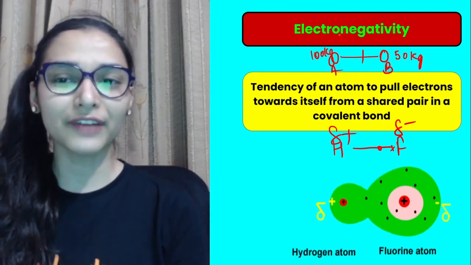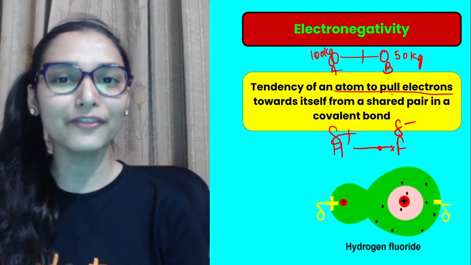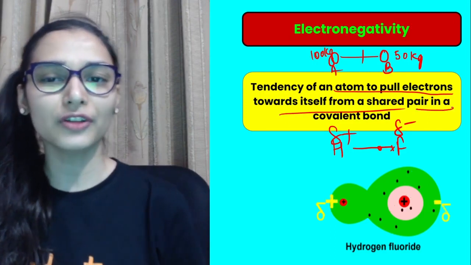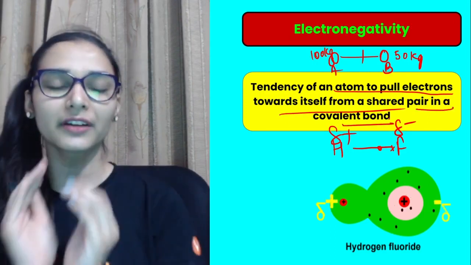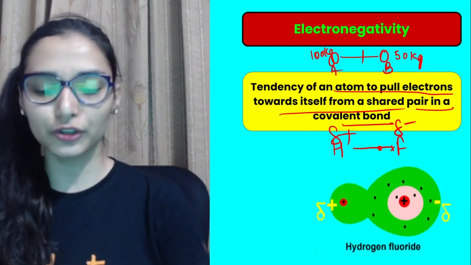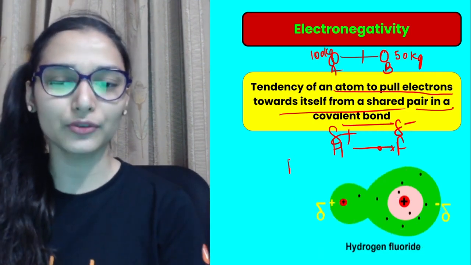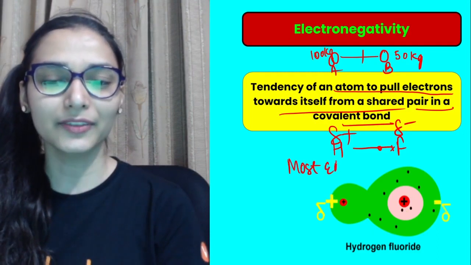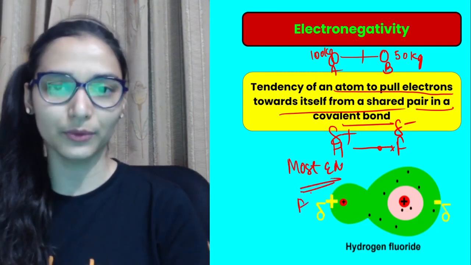So how do you define electronegativity? Tendency of an atom to pull electrons towards itself from a shared pair in a covalent bond. So you can do this easily. The most electronegative element in the periodic table is fluorine only.